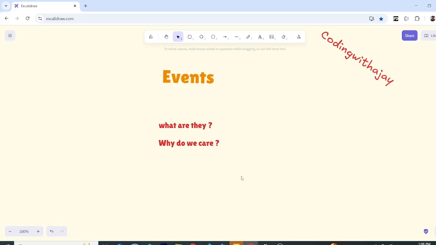For example, remember the file we are reading, so it's done, the reading part is complete, or while reading the file some error occurred. So an on error event, an on data event, or a new request has come to the server, this is also an event. So these are events. Basically something happened, whatever it could be, error or success.